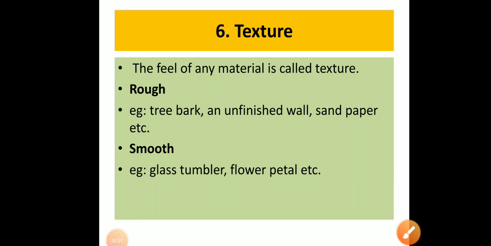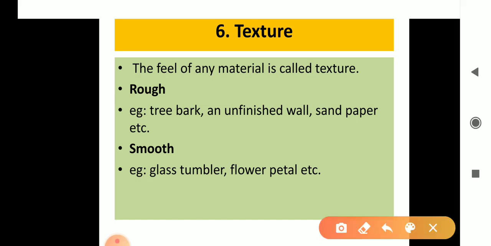Then the sixth property is texture. What is the texture? What's the meaning of the word texture? The feel of any material is called its texture. Texture may be rough or smooth. The feel of the material may be rough and smooth.